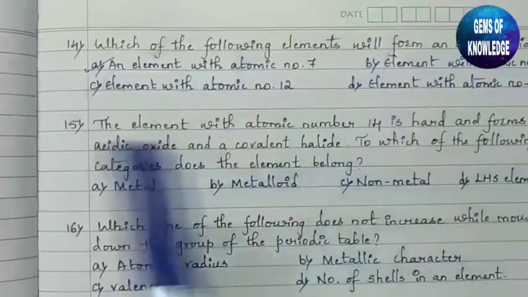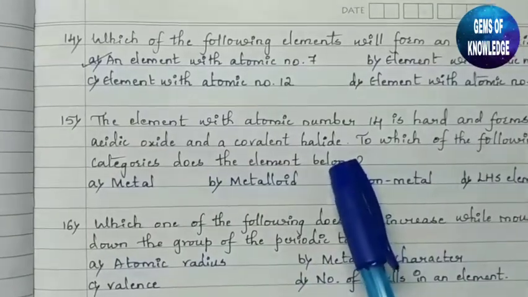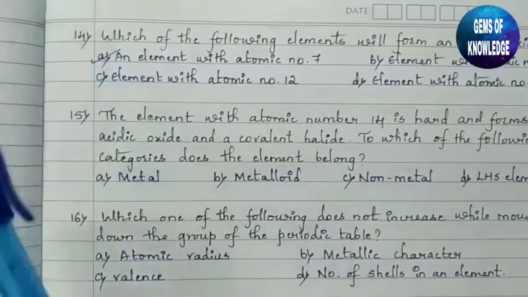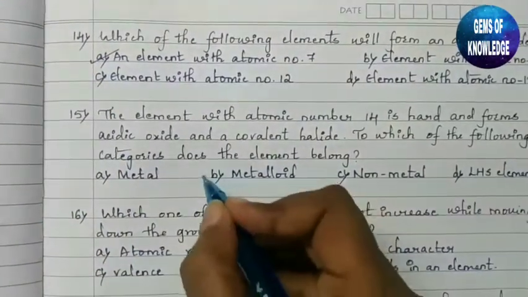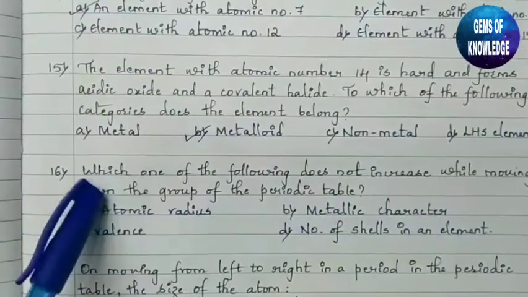So to which of the following categories does the element belong? You should know the element which contains both the properties of metals as well as non-metals is said to be a metalloid. So the correct answer here is metalloid. Okay, so you can see the next question.